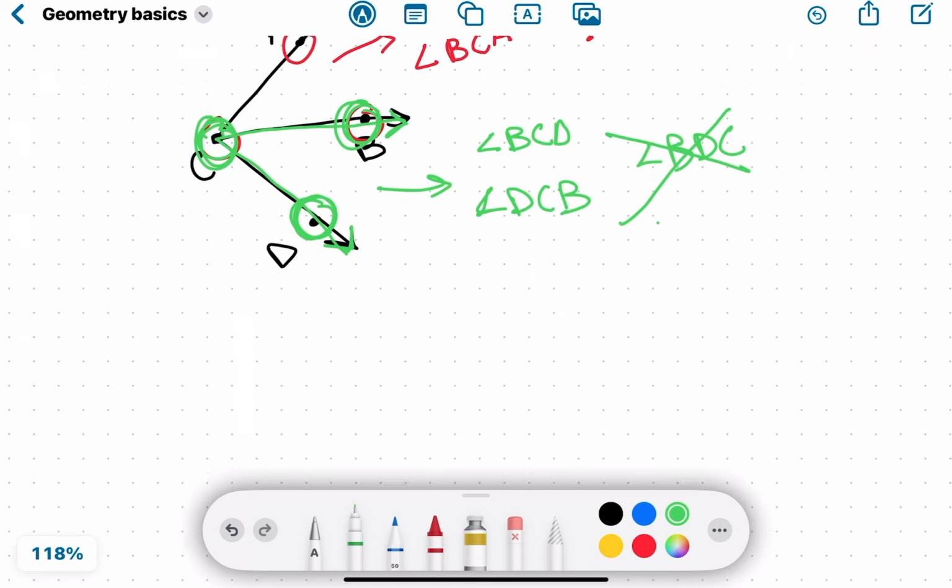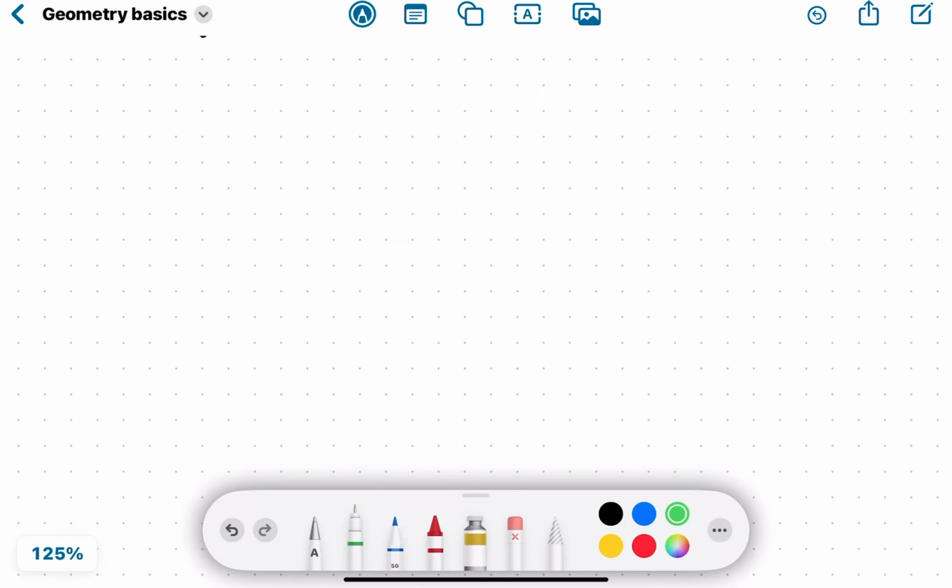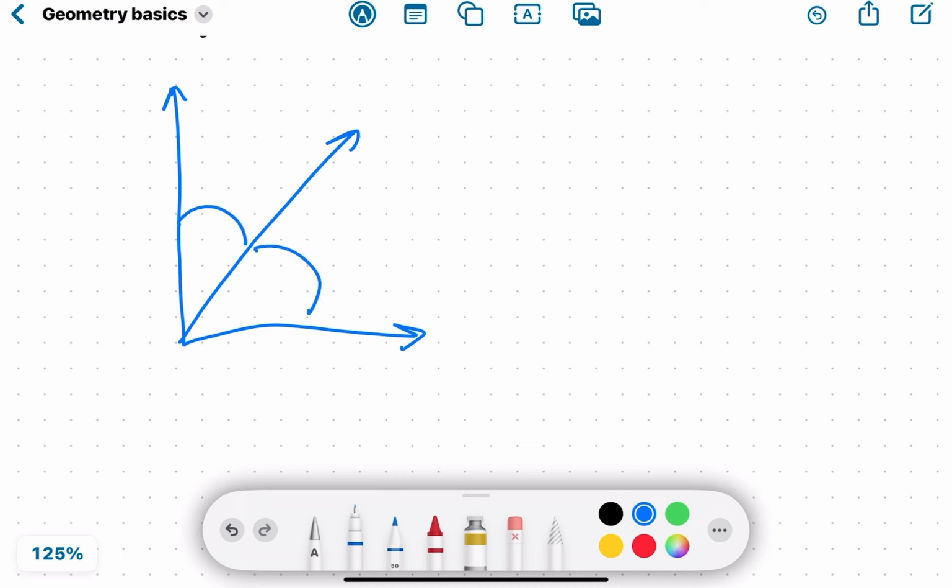Now, when angles are connected to each other, you need to know what they do and their properties. So let's say we have a right angle and then we have another ray inside of it, and these 2 angles equal 90 degrees.